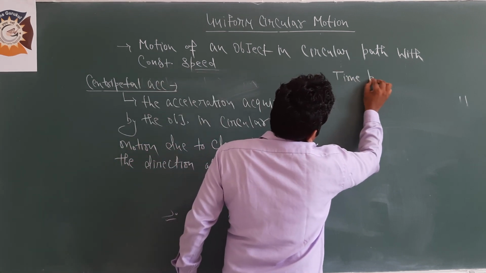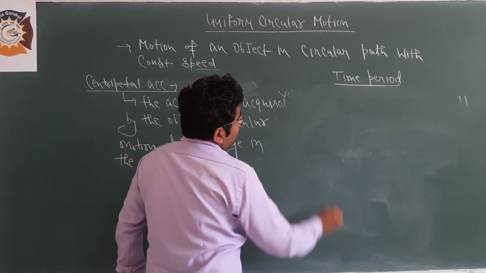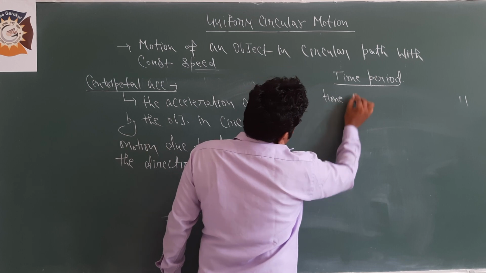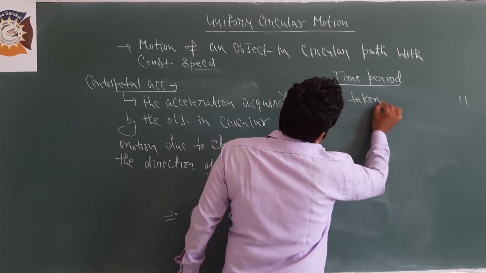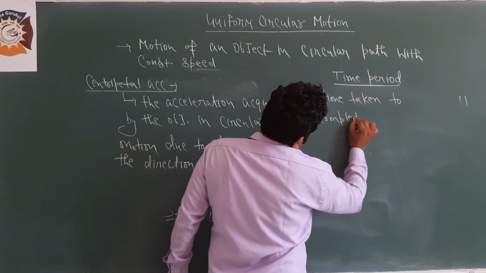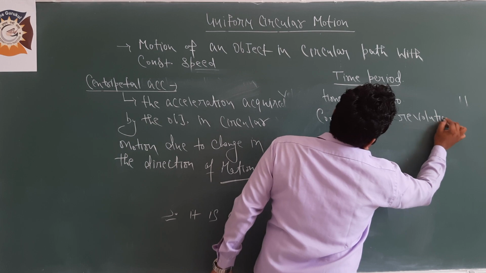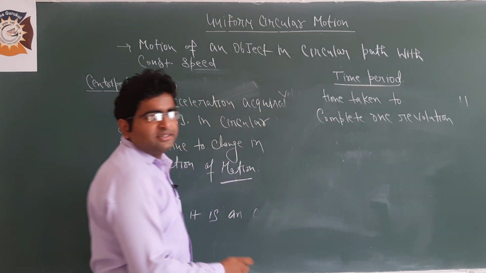Time period: the time taken to complete one revolution is known as time period.